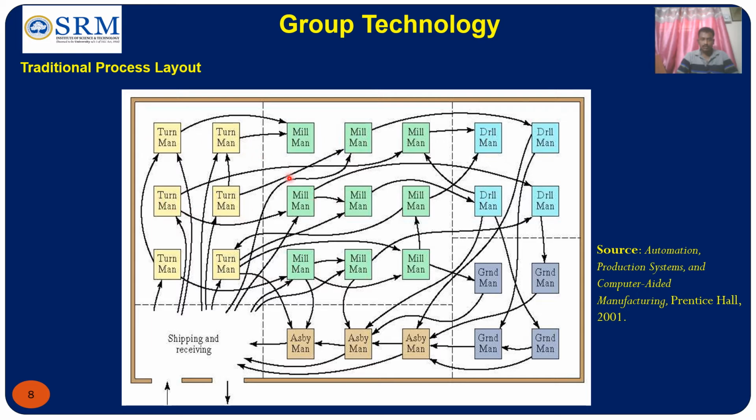Like that, a lot of zigzag movements are there, and it also creates a lot of in-process inventories, because both shipping and receiving ends are on the same side. The raw materials start at the same place, and the finished goods also end at the same place. This causes a lot of fatigue, and it does not create a pleasant environment.